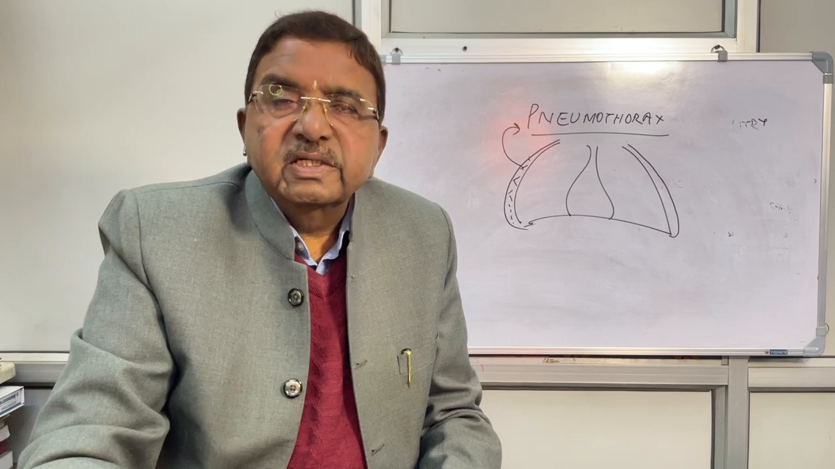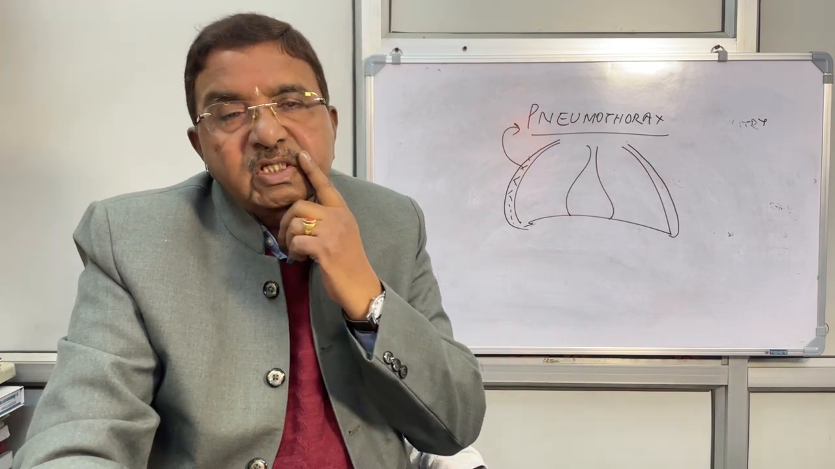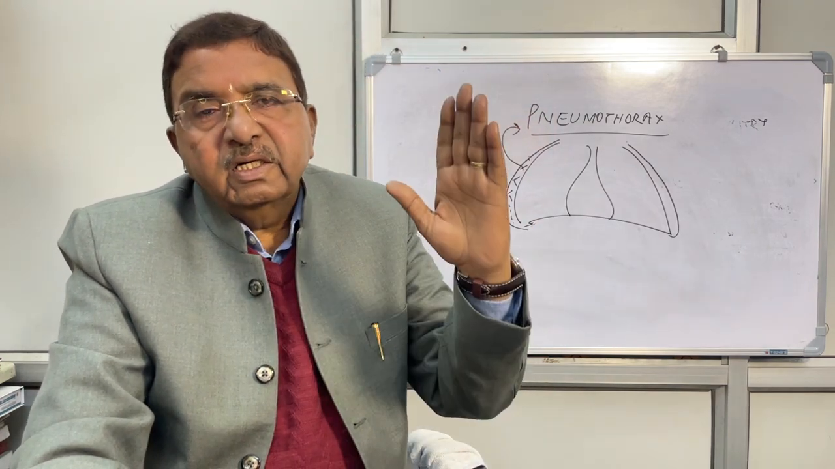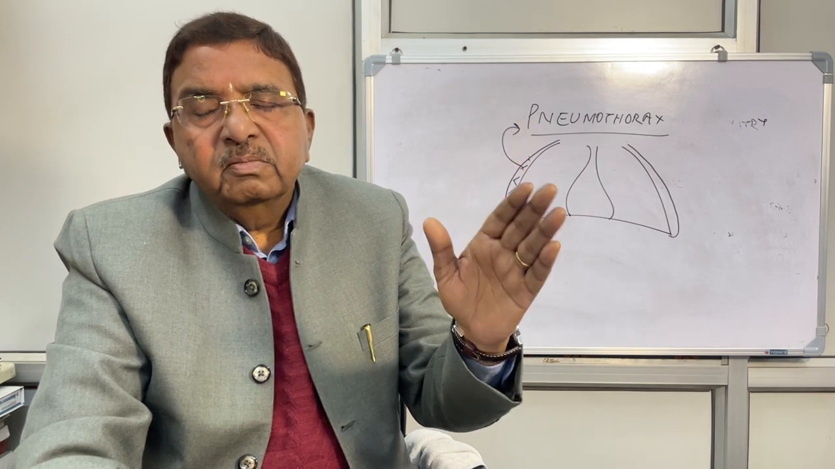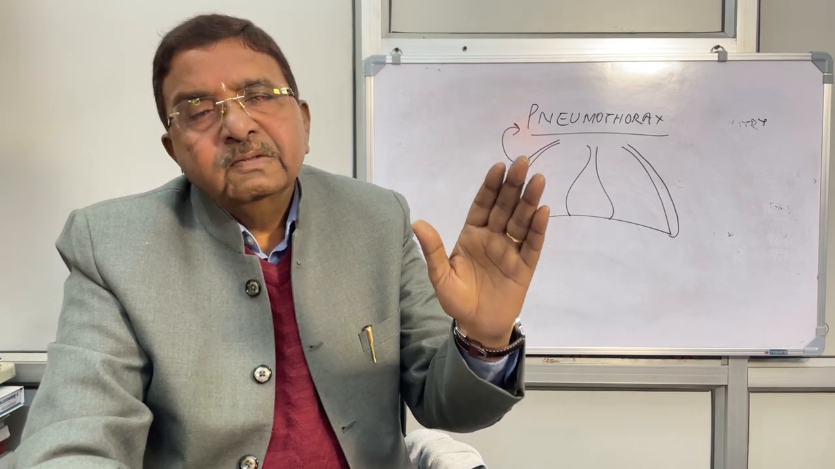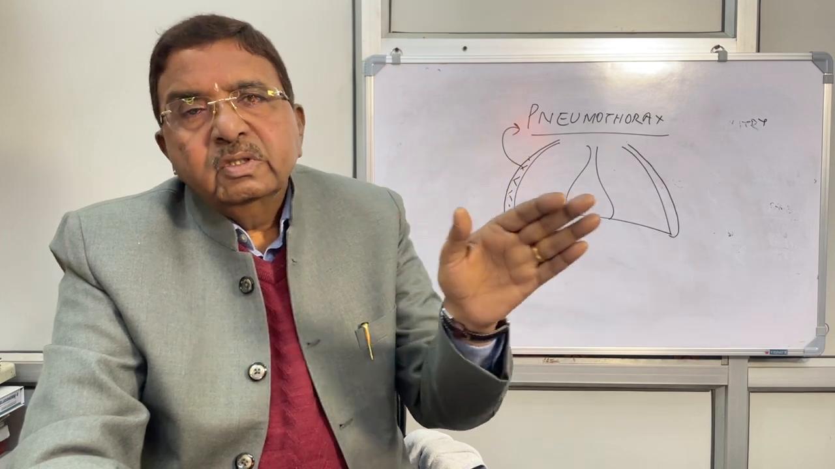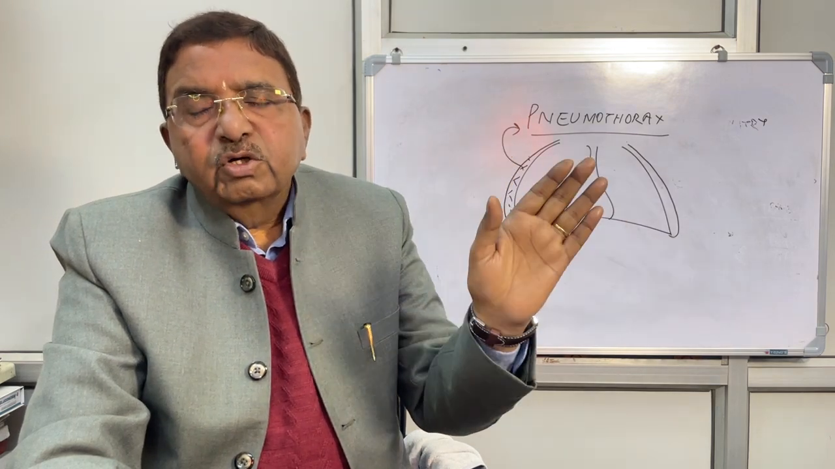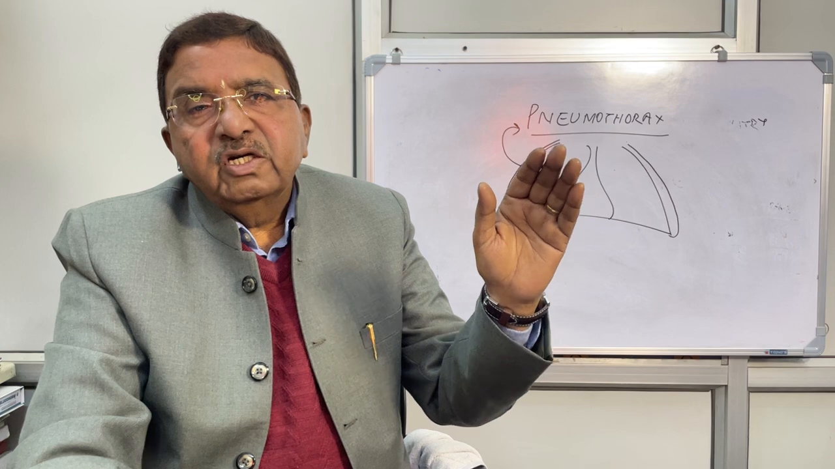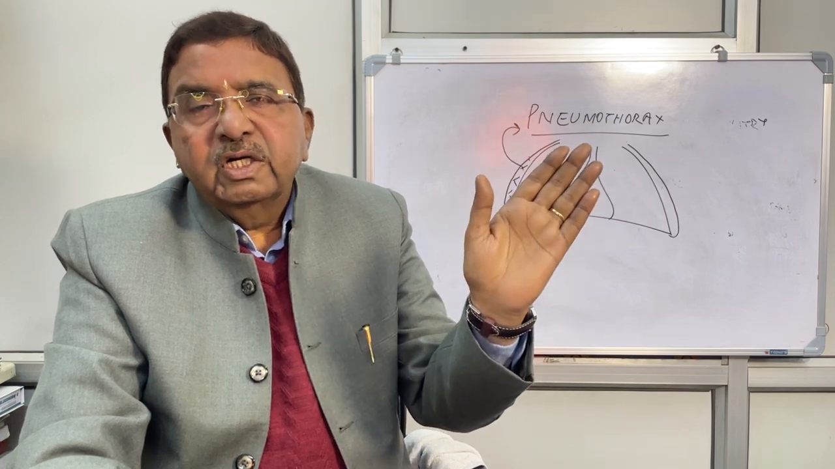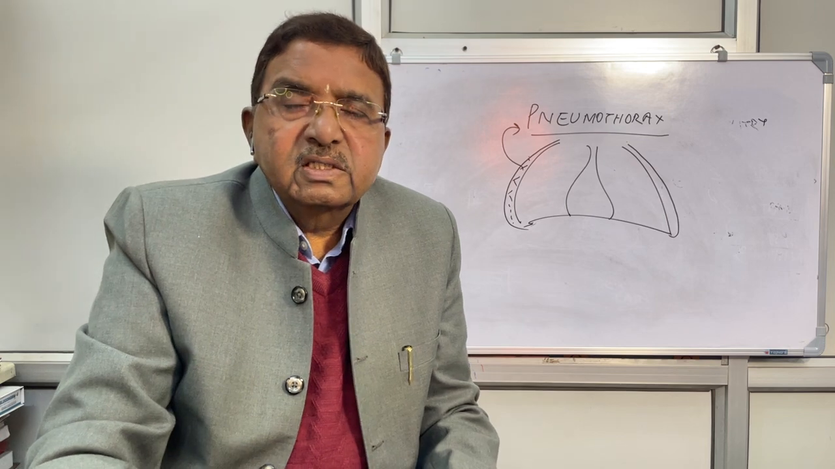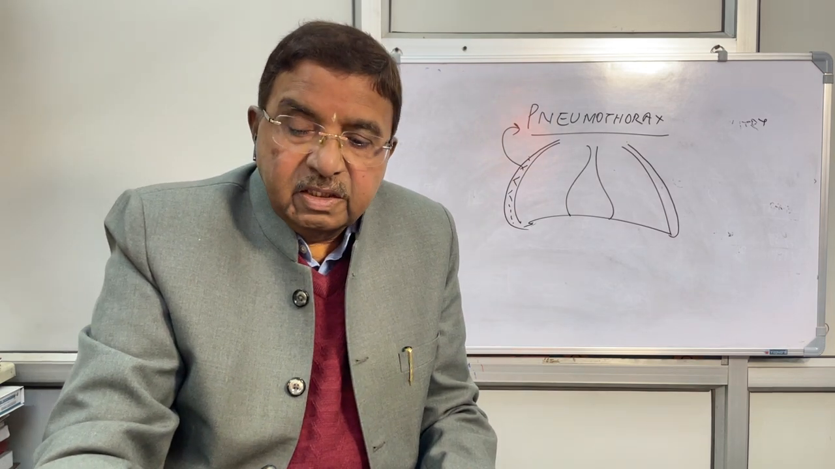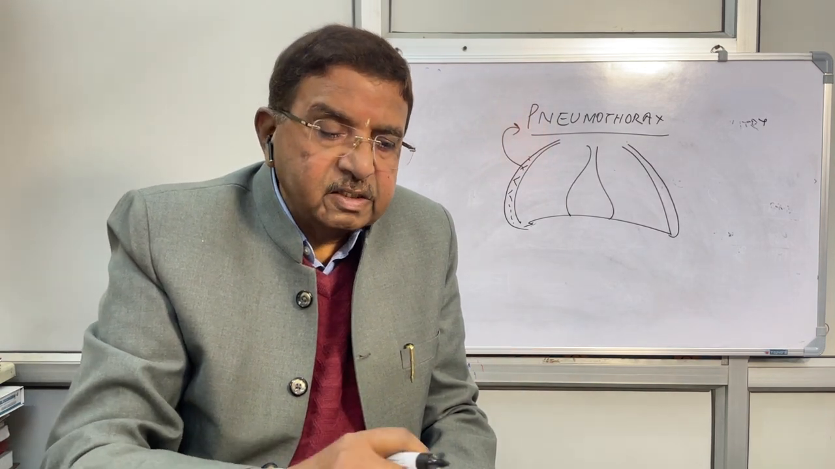Then fourth is tension pneumothorax. It is a valve-like pneumothorax. A small valve-like structure forms at the lung level that leads to collection of air in the pleural space, but this valve will not allow the air to come out of the pleural space. So that is called tension pneumothorax and it is a very serious emergency.